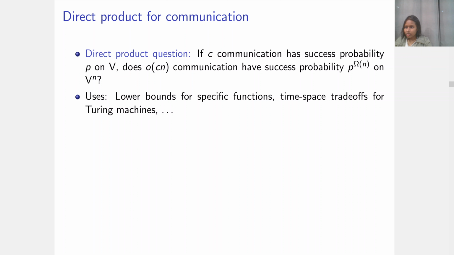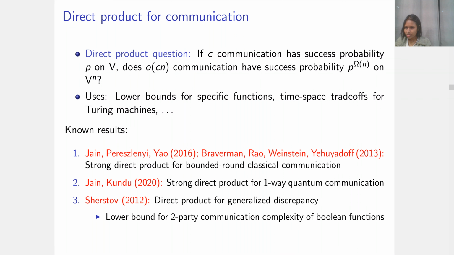Direct product results in communication can be used to give communication lower bounds for specific functions. And communication lower bounds are obviously connected to many other models of computation. They can be used to show time-space trade-offs in the Turing machine model, for example. Direct product questions in communication have been extensively studied, and I'll list a few results here. For bounded round quantum and classical communication, strong direct product results are known due to Jain et al. and then Braverman et al.